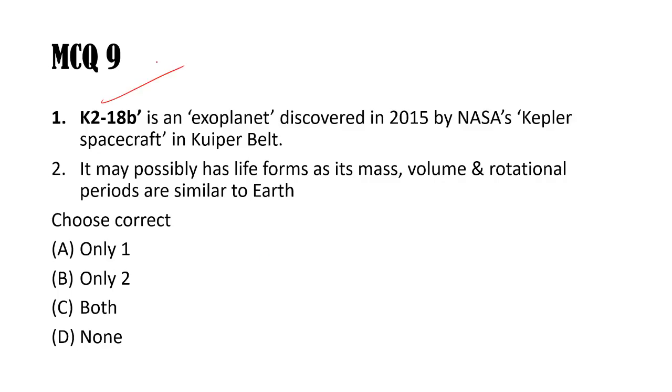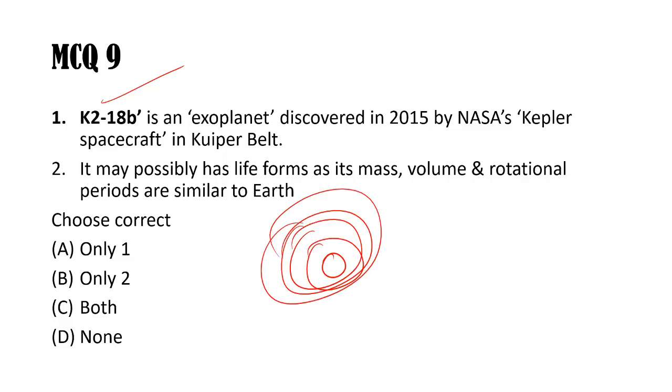Next, K2-18b. This information was in yesterday's newspaper. K2-18b is an exoplanet for sure. It was discovered in 2015 by NASA's Kepler spacecraft, which searches for newer exoplanets. But you see, it is not found in the Kuiper belt. The Sun is in the center, then the orbits of Mercury, Venus, Earth, Mars, then the asteroid belt, and then the gas giants.